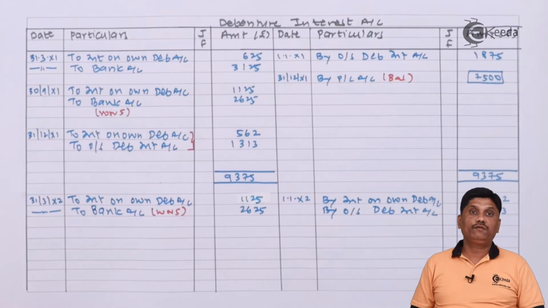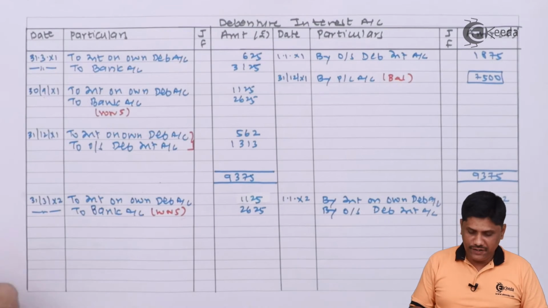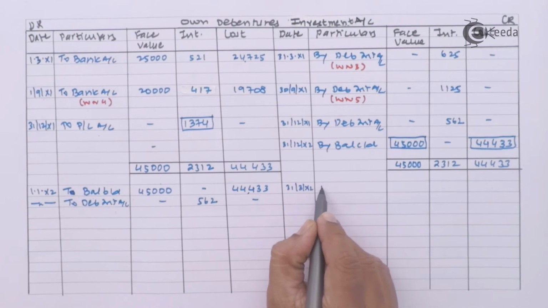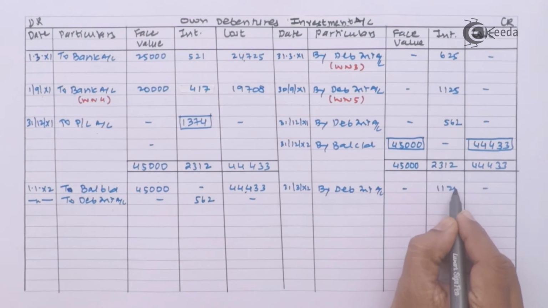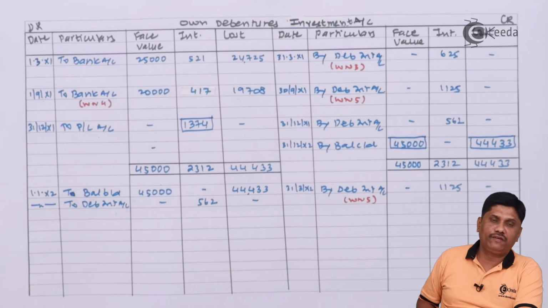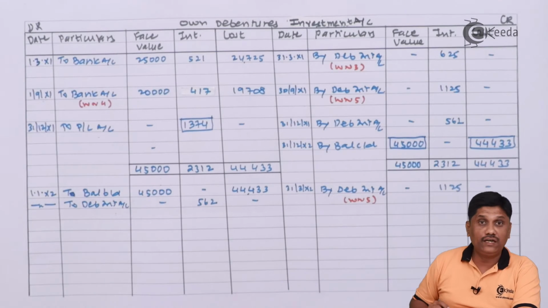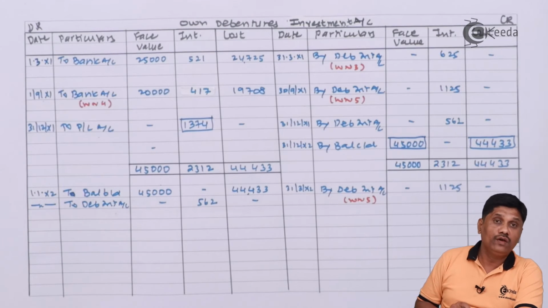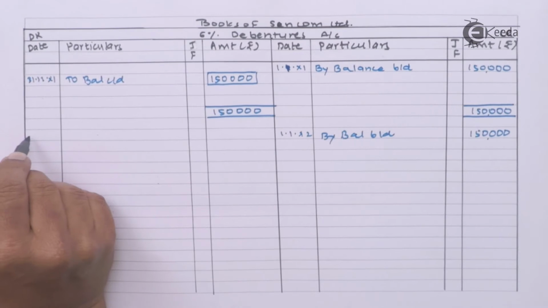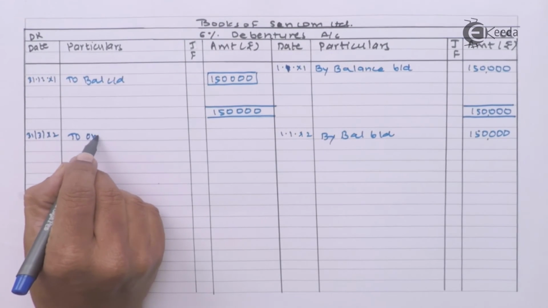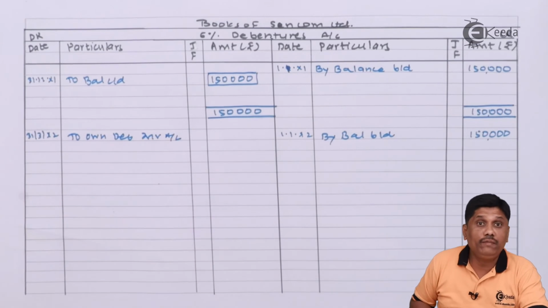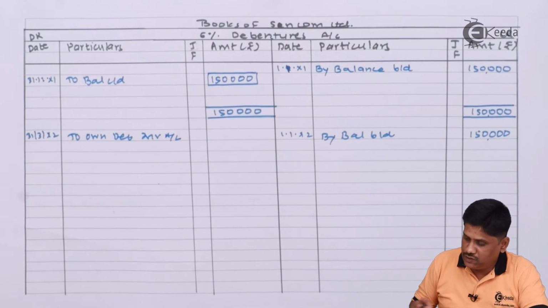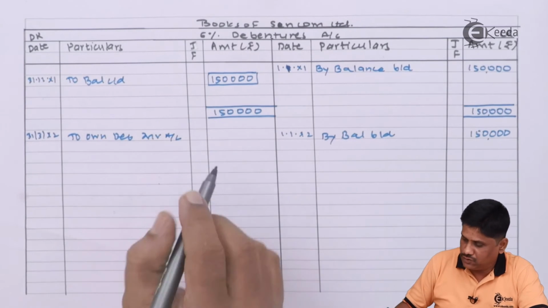It is same as per working note number 5, right? Interest on own debenture account will be credited. In this way, we have recorded interest till the date of cancellation, and 31st March itself is the date of cancellation. On this day, we have cancelled our debenture. So when you cancel the debenture, your entry will be debentures account debit to own debenture account, and this entry will be recorded at face value. To own debenture investment account, cancellation will be recorded at face value, and face value of cancellation is 45,000.